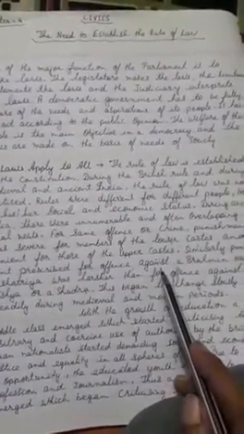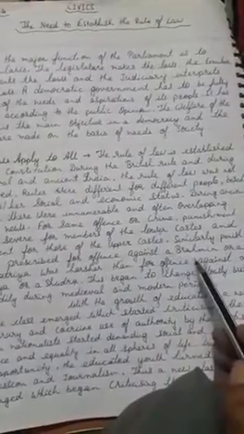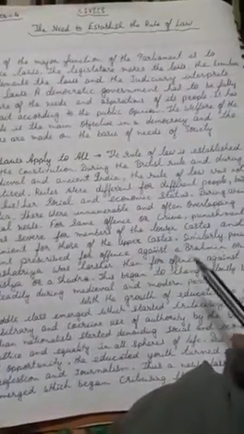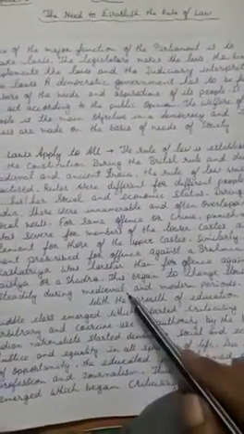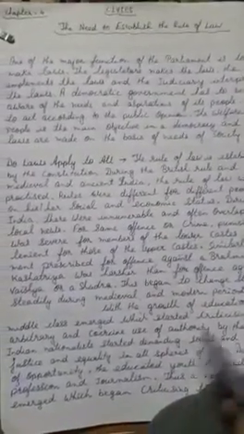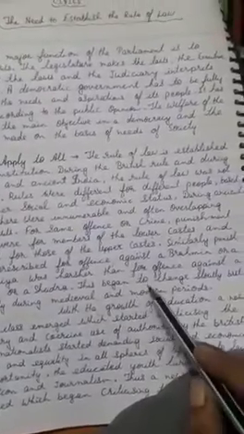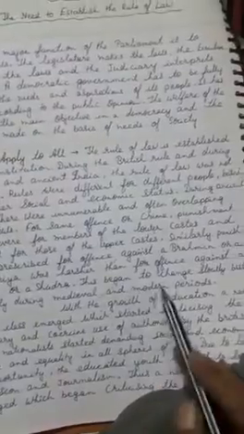For the same crime, the punishment given to the Vaishya and Sudras was different, and the Brahmins and Kshatriyas did not get as harsh a punishment as the Vaishya and Sudra. Here it is said that this began to change slowly but steadily during the medieval and modern period.